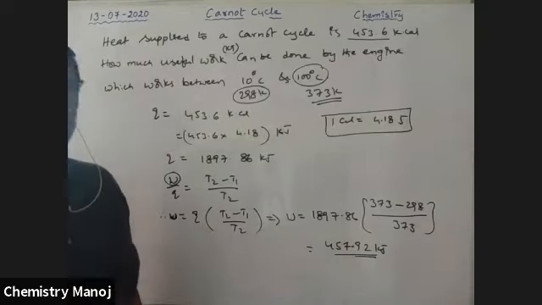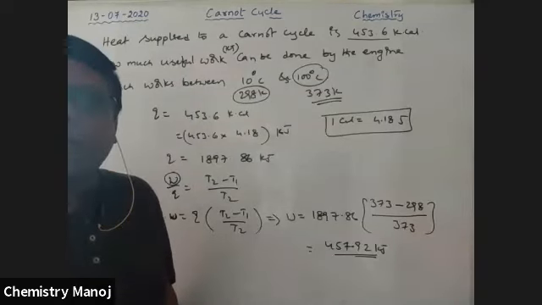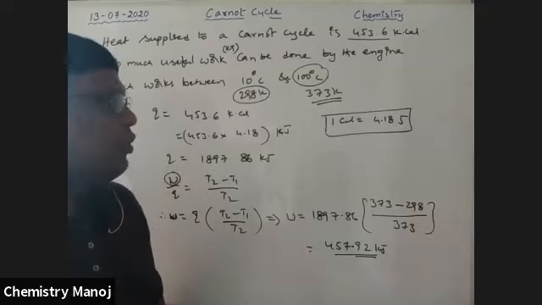Degrees centigrade you should convert into the absolute scale. So always the high temperature is T2, the low temperature is T1. Always the high temperature is T2, the low temperature is T1.